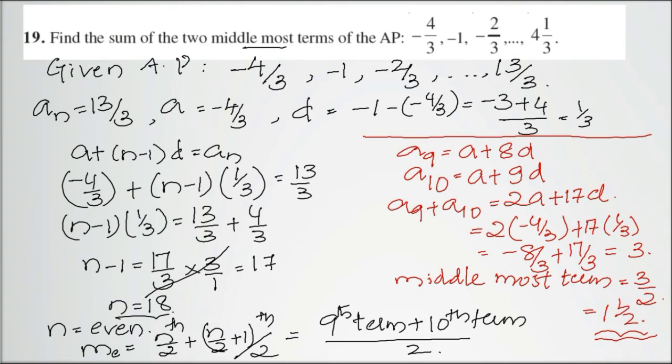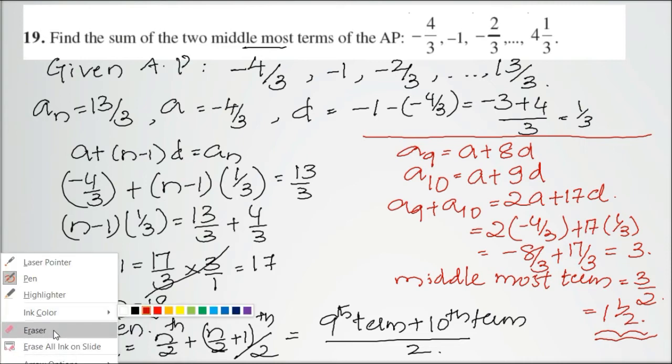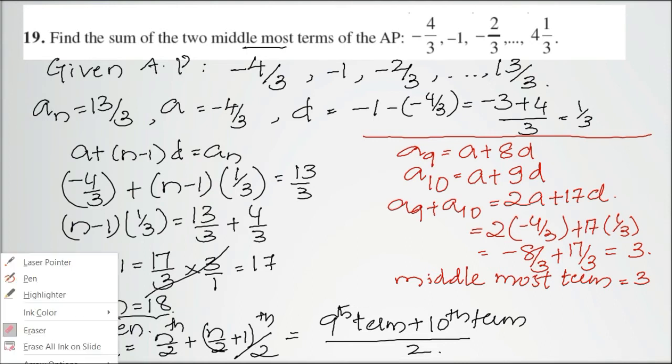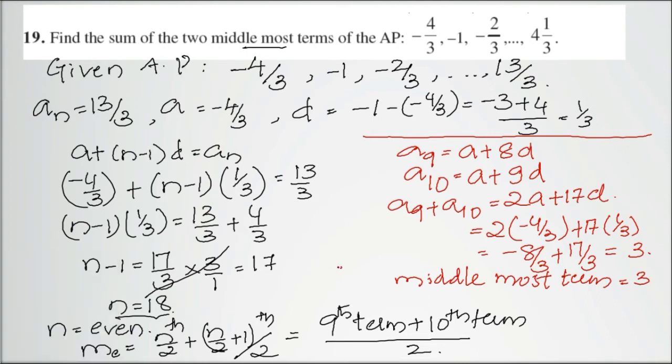Correction, I'm not supposed to find out the median. I need to find the sum of the middlemost terms. It's not the middlemost term, it's the sum of the two middlemost terms. The sum will be A9 plus A10.